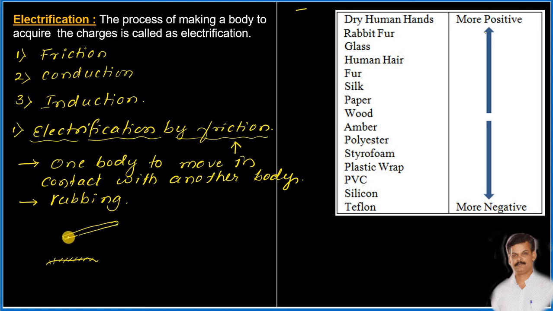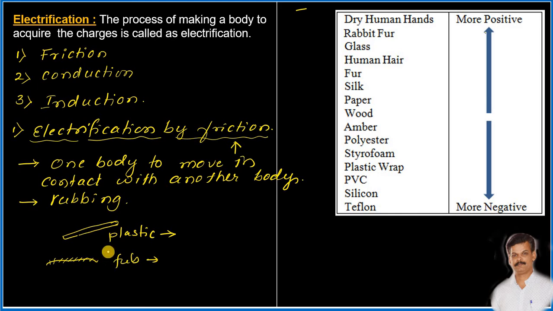Now, if the plastic is rubbed with the surface of the fur, then the charges will be created on the surface of both plastic as well as the fur.